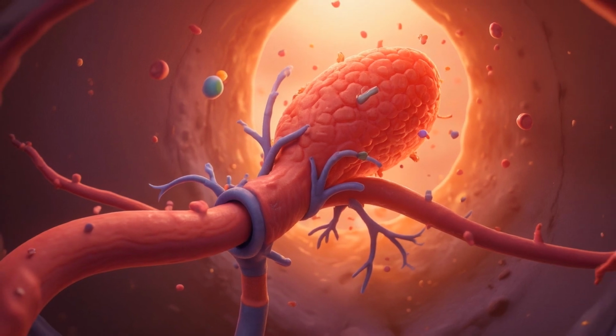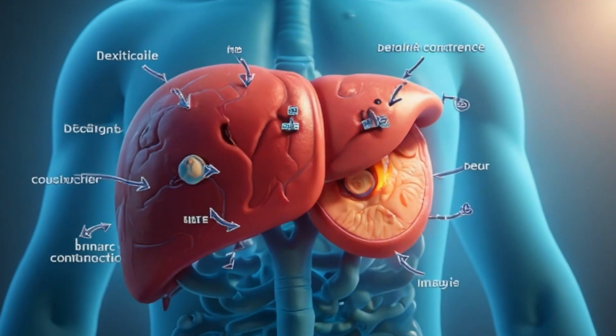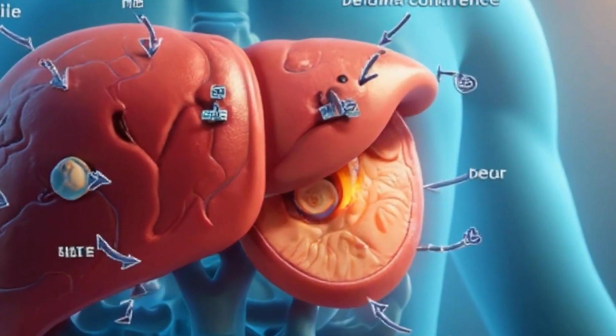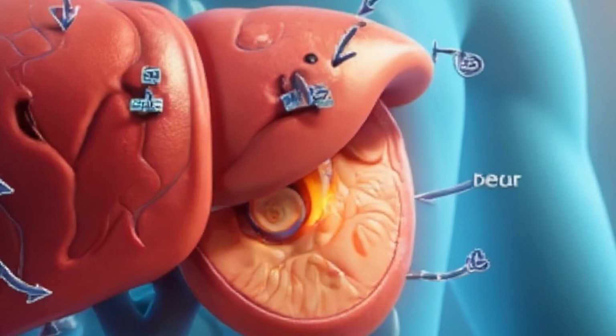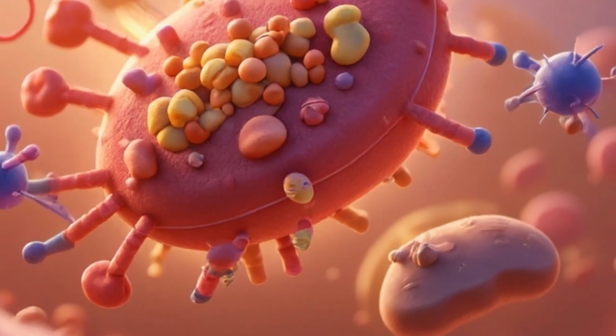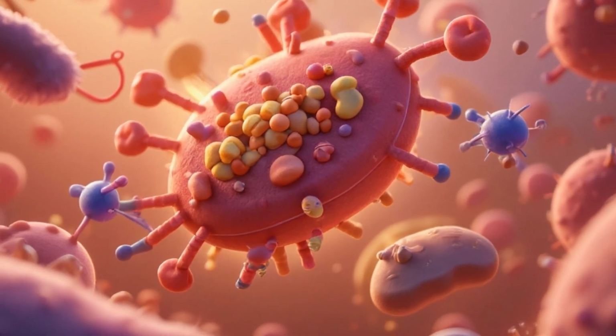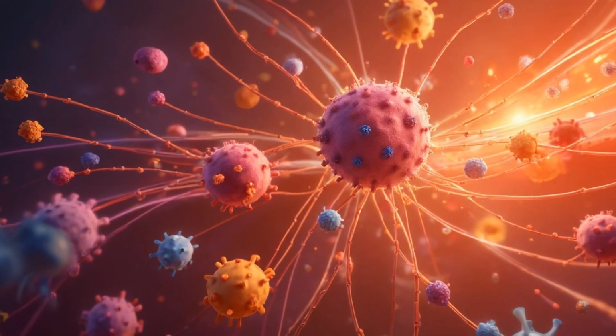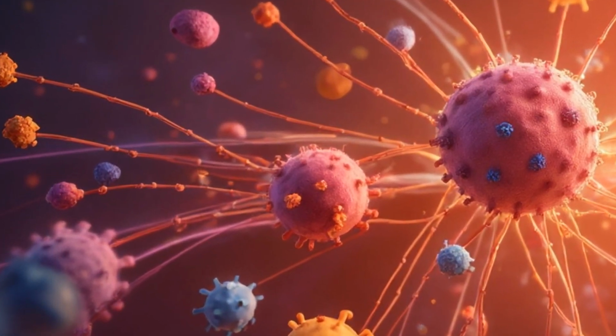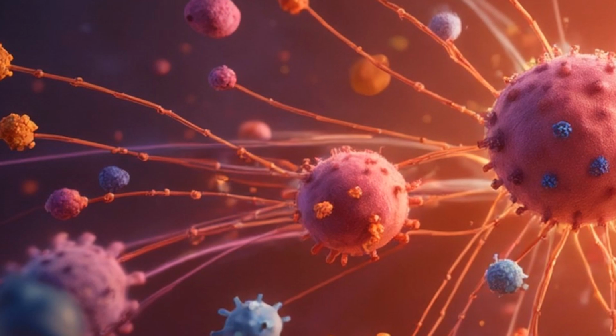The absorbed nutrients enter the bloodstream through the intestinal walls and are transported to the liver, a metabolic powerhouse. The liver plays a crucial role in metabolism, converting nutrients into energy stores, detoxifying harmful substances, and regulating chemical levels in the blood. Glucose is stored as glycogen, proteins are used to repair tissues or produce enzymes, and fats are transformed into lipoproteins for further transport. From the liver, these metabolites are distributed throughout the body to be utilized as energy or building blocks necessary for cellular function.